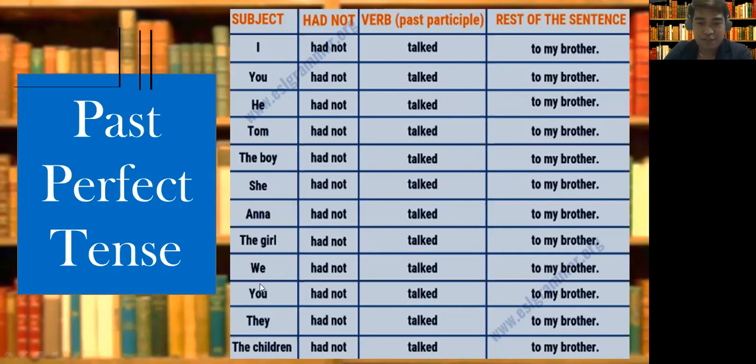Then the rest is for you to read at your homes, okay? But one thing that I want you to take notice of here: I may be counted as plural. You may be counted as plural. He is counted as singular. But whether it is singular or plural, the number doesn't matter. Always use had for past perfect. Okay? Then the past form of the verb, talked.